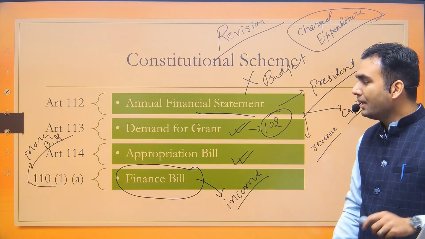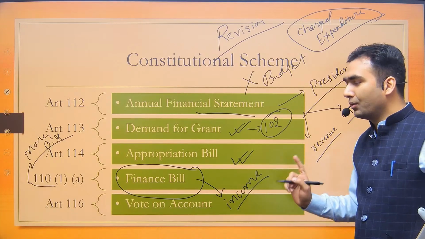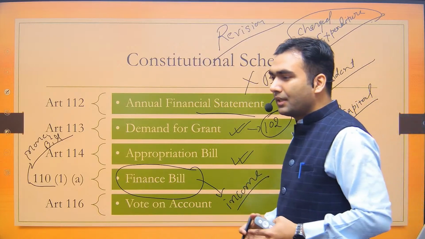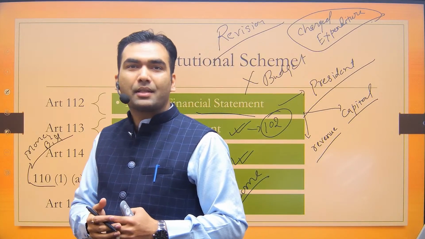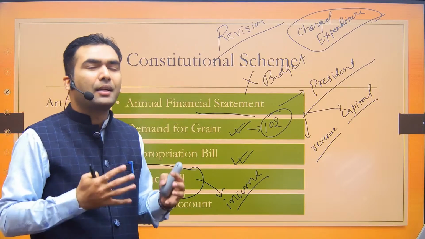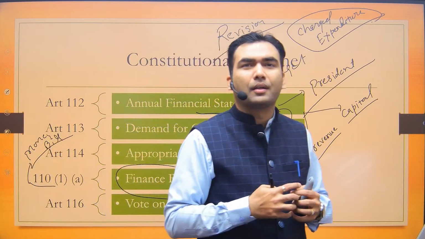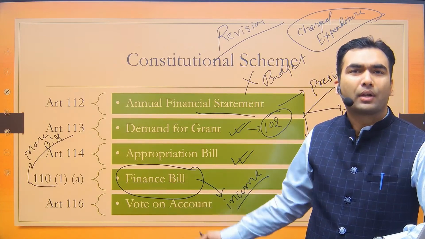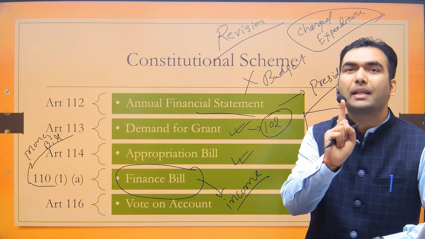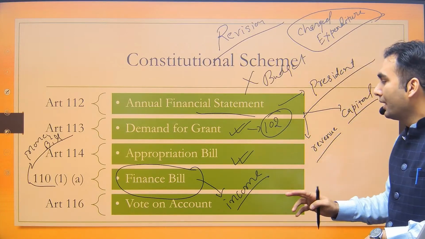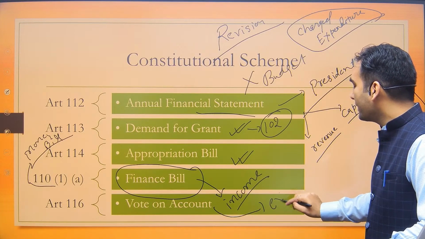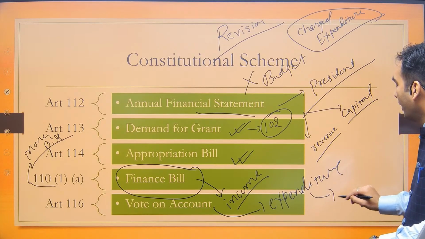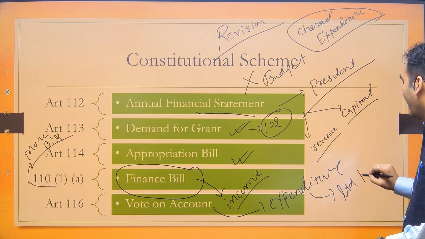Now there is something called vote on account, which is mentioned in Article 116. A few days before the budget, our Finance Minister Nirmala Sitharaman gave a statement that this interim budget is not of much concern because this is just a vote on account. Well, she was technically not right, because vote on account just has the expenditure part, and that too for a limited period of time.